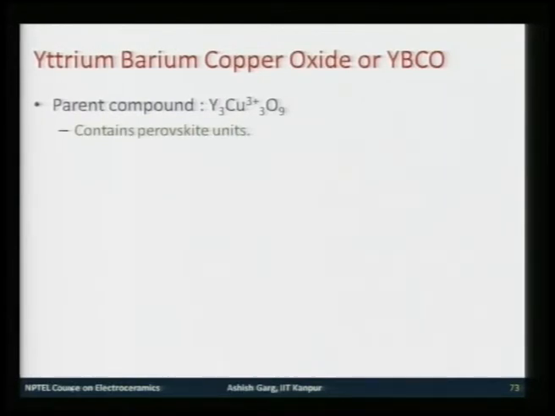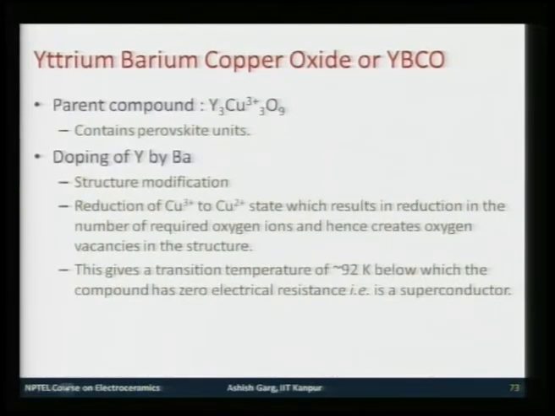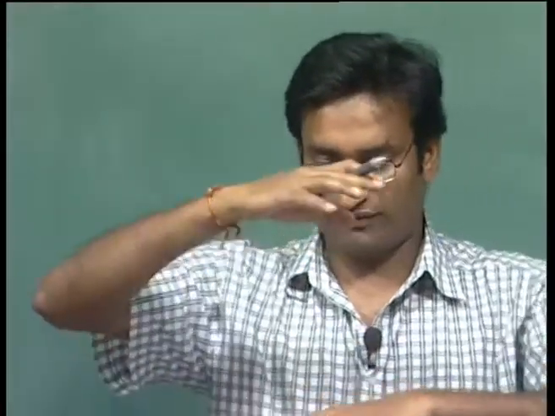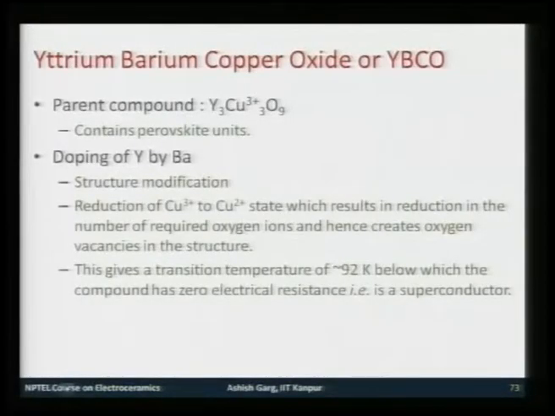One example that we take is yttrium barium copper oxide. The parent compound for this is Y3Cu3O9, with copper in 3 plus state. This is not a superconducting material. However, it contains perovskite units, and we will see how in the next slide when I show you the structure. Basically, it has perovskite units stacked on top of each other. You have building blocks made by oxygen atoms, and within these building blocks you have yttrium and copper atoms sitting in such a manner.